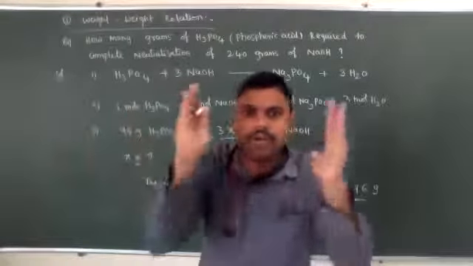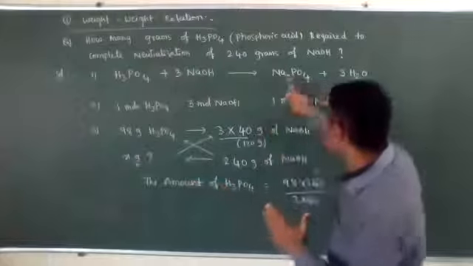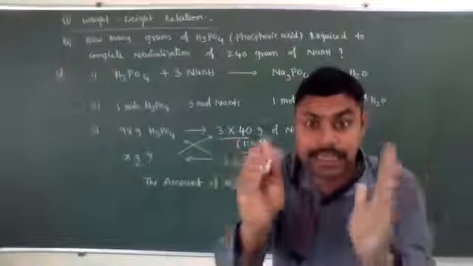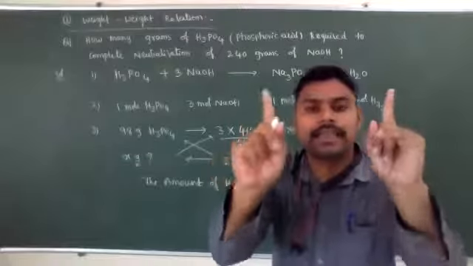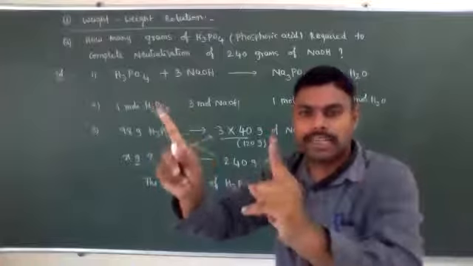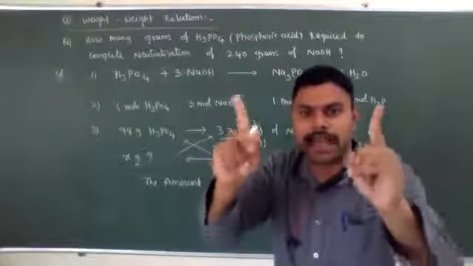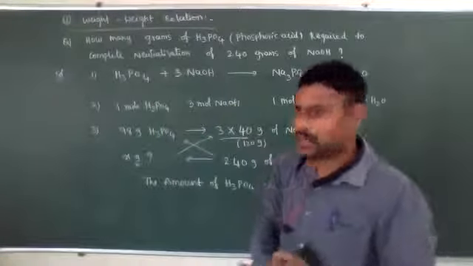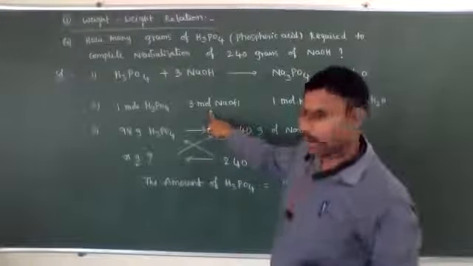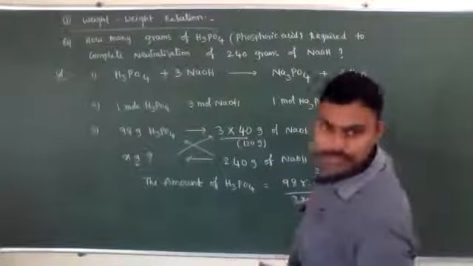Those two only we need to concentrate on. We need not concentrate on Na3PO4 and H2O. Whatever relation they ask, between either two reactants, or one reactant and a product, or two products, those two only we need to concentrate on. So among that, it is 1 mole, it is 3 moles.